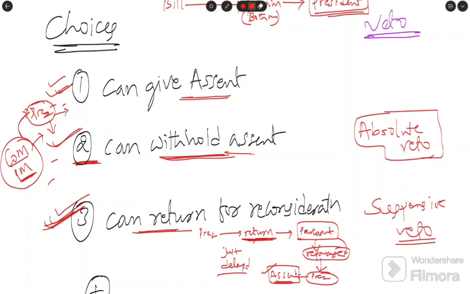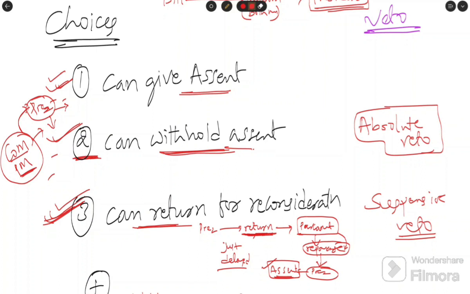That's why it is a suspensive veto. It is not like the absolute veto. Parliament can override this veto by repassing the bill. After repassing, the president has no choice at all. He cannot have any veto. That's why it is suspensive veto.